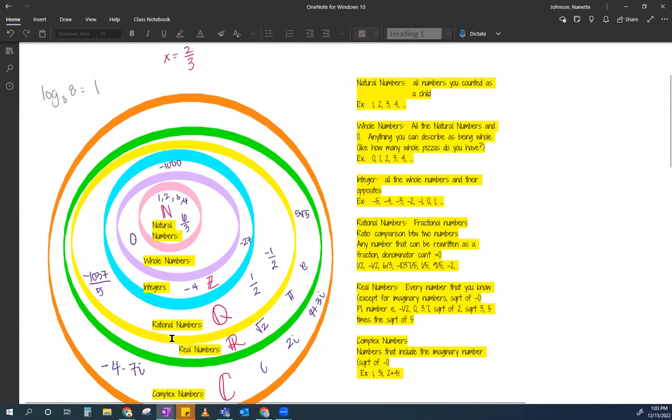Okay, the next one is rational numbers. And I like to say rational numbers are fractional numbers, right? So these are all the numbers that you can rewrite as a fraction. Okay, so here, if this is Long Beach and this is LA County, this is SoCal, maybe yellow is California, and then green would be the United States, and then orange is probably North America. Notice there's people out here, right? Not these numbers, sorry, this is an example that I was using with another thing.